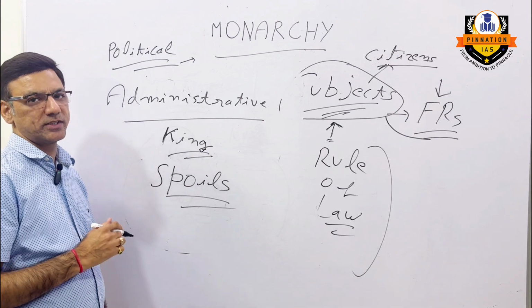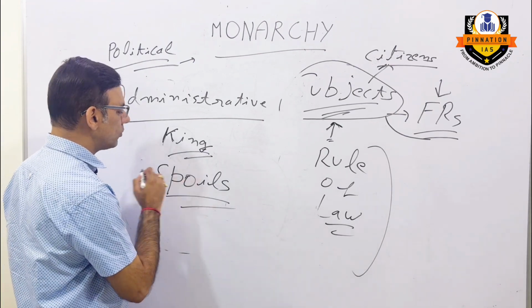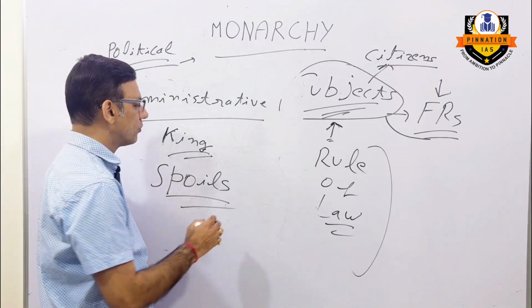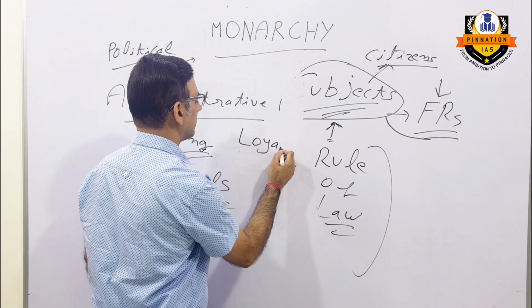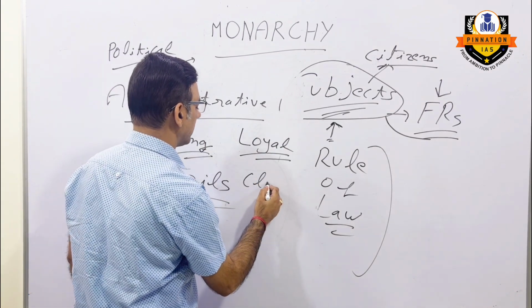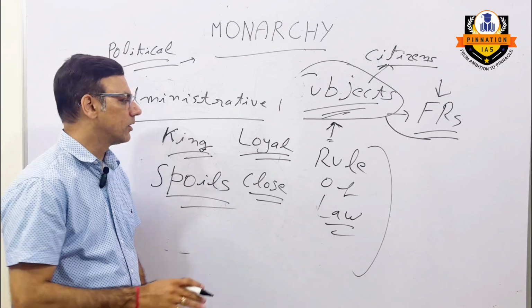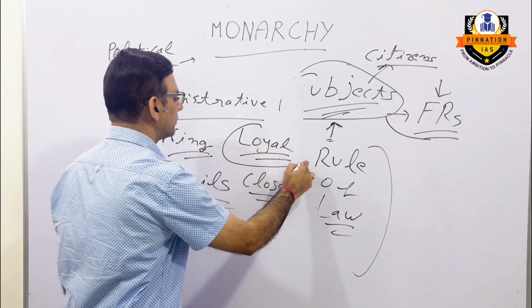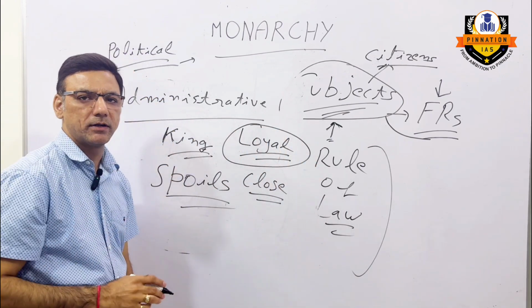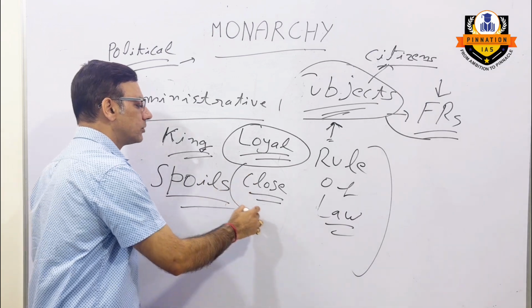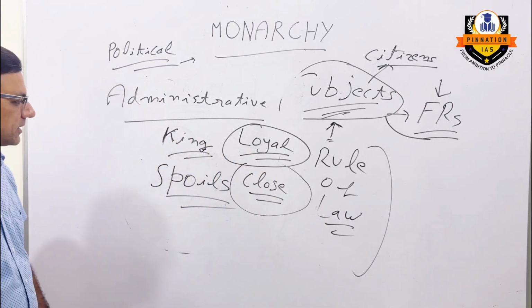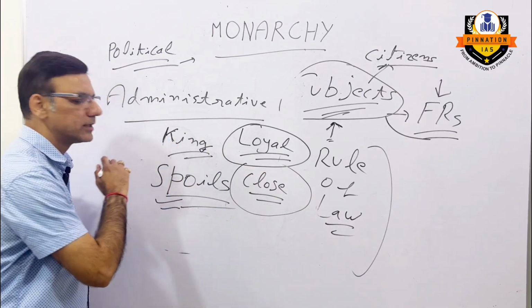What do we mean by spoils system? In this, only those people are appointed by the king who are loyal to the king or who are very close to the king. Only those people. No qualifications, no experience is required. Only this particular attribute is required, that the people should be loyal to the king or should be very close to the king, which is called the spoils system.